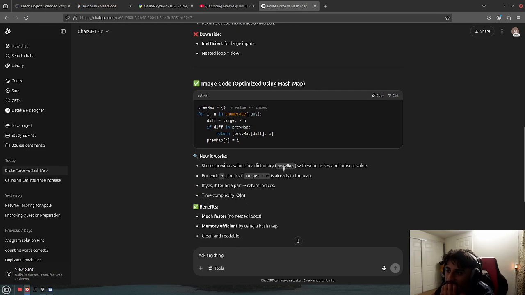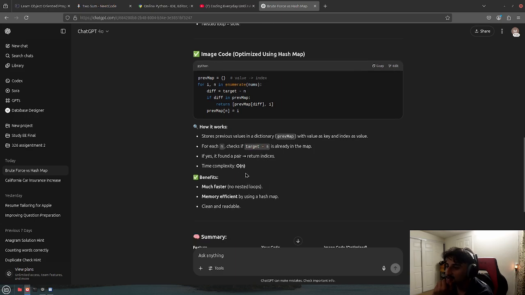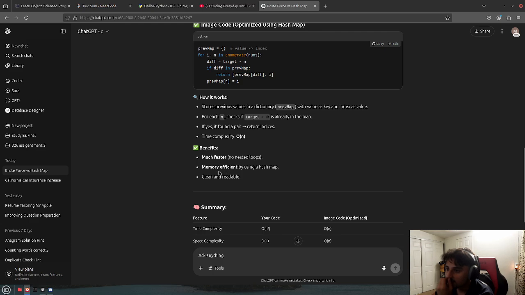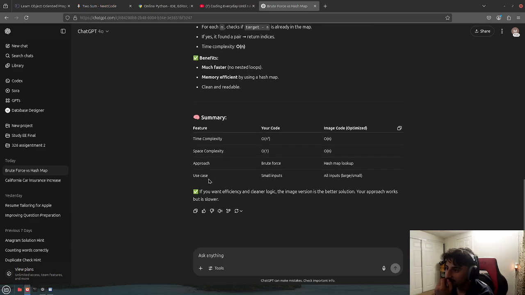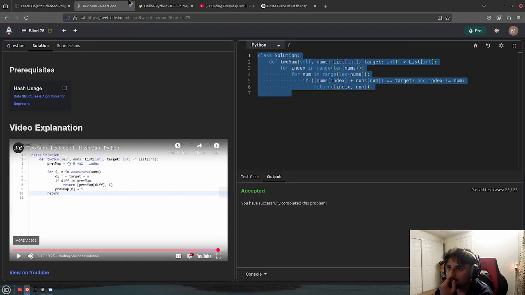Stores previous values in the dictionary with value as key and indices as values, and checks if the complement is already in the map. If yes, return the pair of indices. Much faster, and memory efficient. Uses a hash map, cleaner.